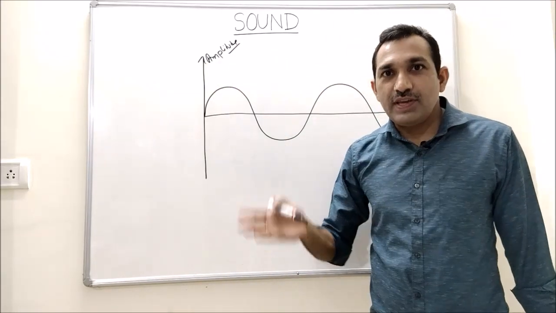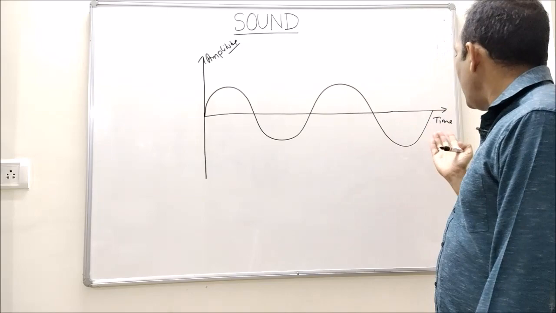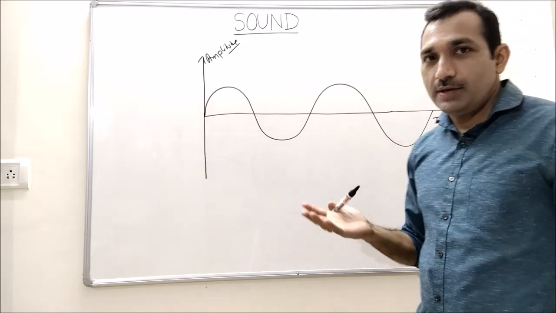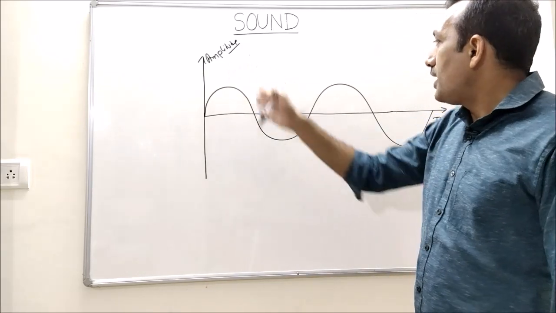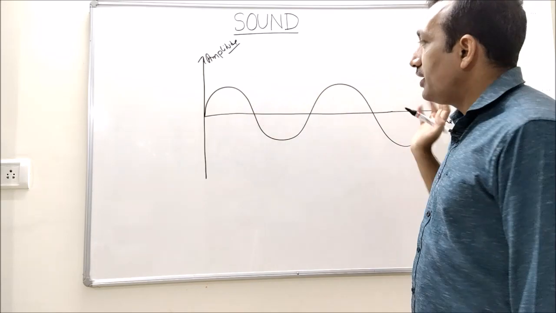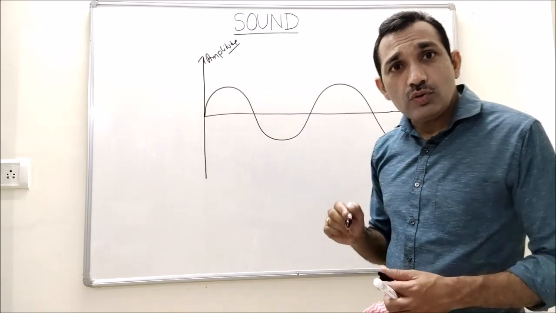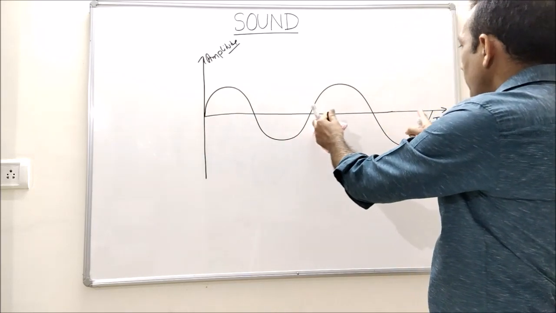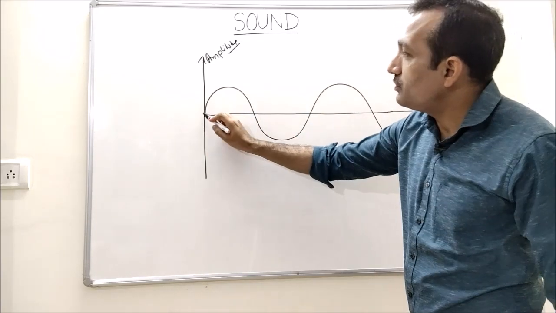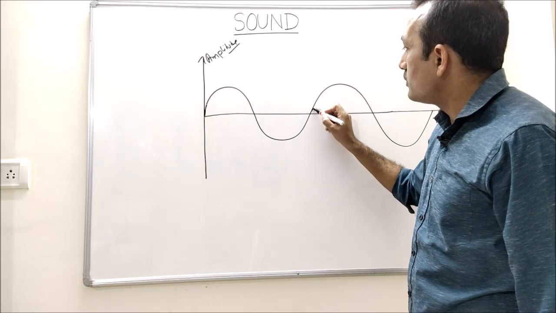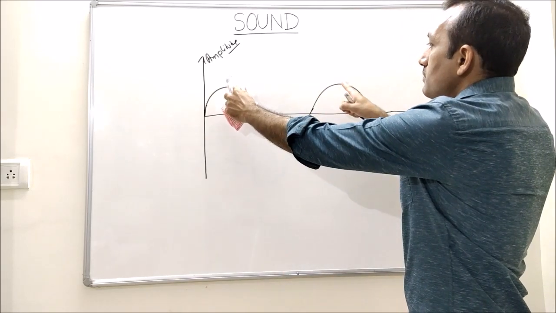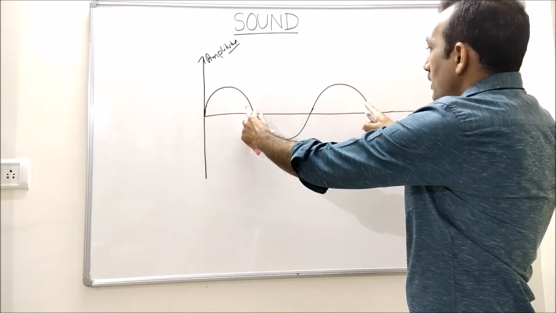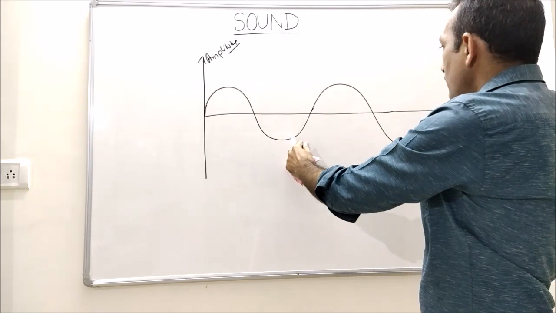So on the y-axis we have amplitude and on the x-axis we have time. So with time, amplitude is having variation. We can notice one thing, that this portion of the wave keep repeating again and again. If you see, this is going up and here also it is going up, then it goes to maximum position, then it comes down, again 0, then takes a negative value, and here.